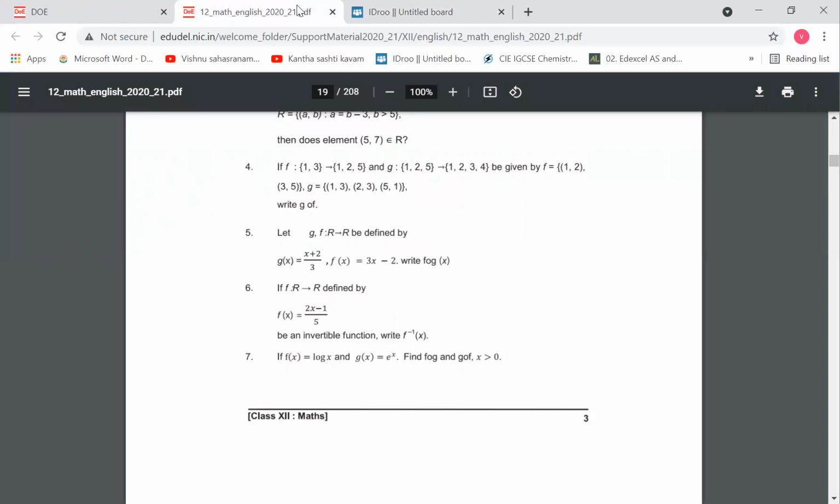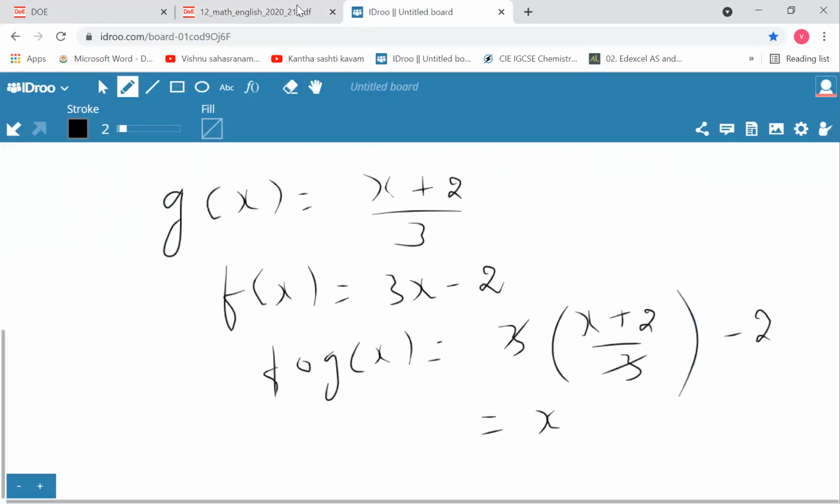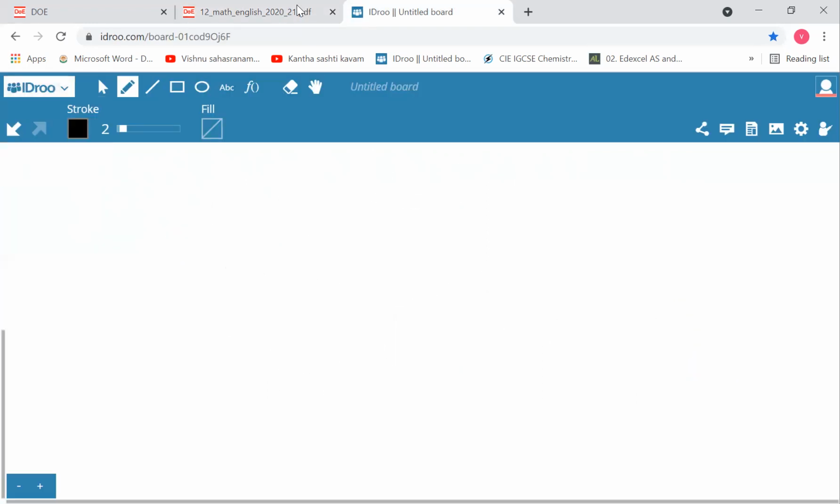Now look into the sixth one. If F from R to R defined by F of X is equal to 2X minus 1 by 5 is an invertible function, write F inverse of X. So it is given F of X is equal to 2X minus 1 by 5.